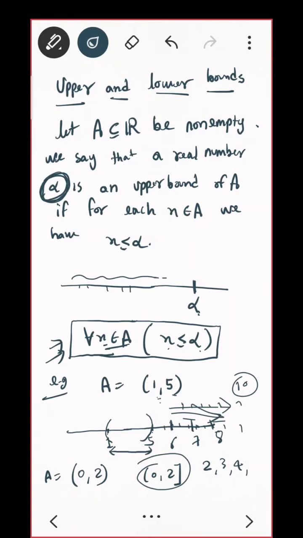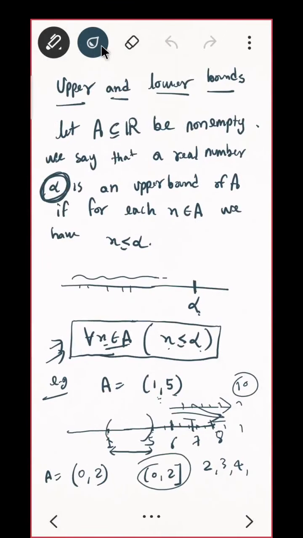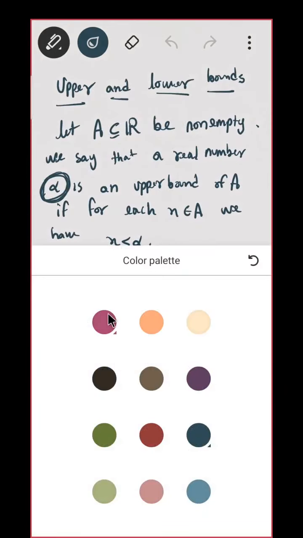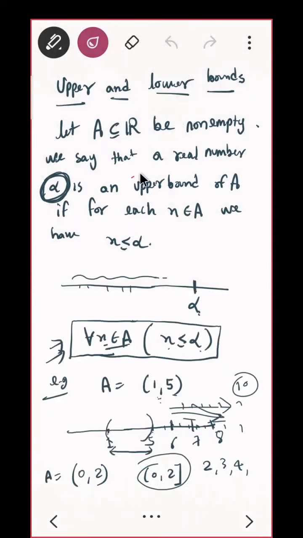Okay. Similarly, can you define it for lower bound? This was for upper bound. Can you similarly define it for lower bound? I'm not going to define it. You are going to write it by yourself. In place of upper bound, you write lower bound. Write everything the same. What will be the condition here?